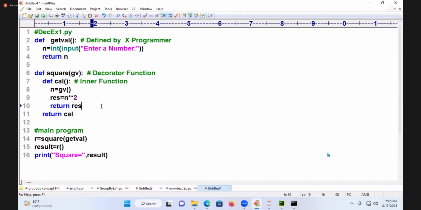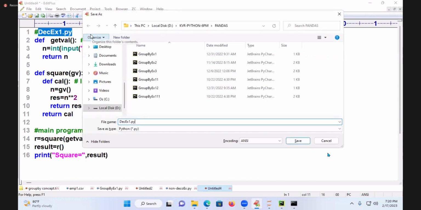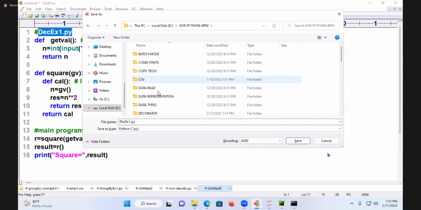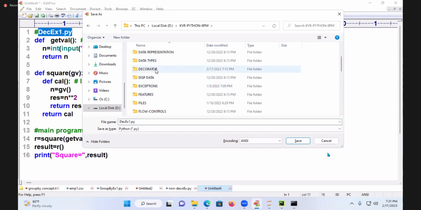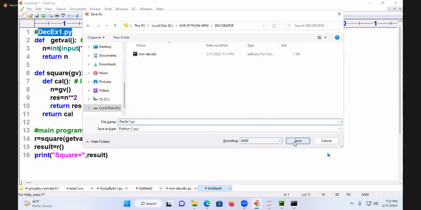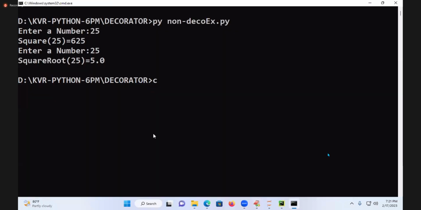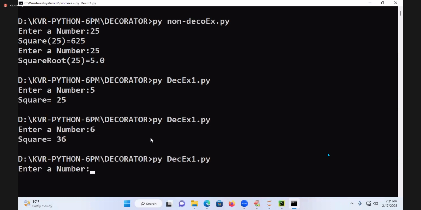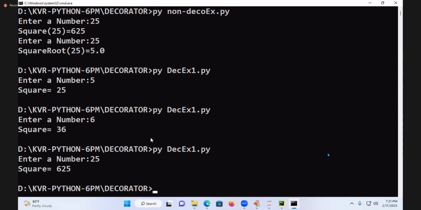This is called nested functions. We can call and execute this. Go to the file and save it. Here I am going to say decorator, and come out of that. You execute that result. What is our example here? Decorator example one. Enter a number here, result is 25. Enter a number 6. You enter 25, you got 625.